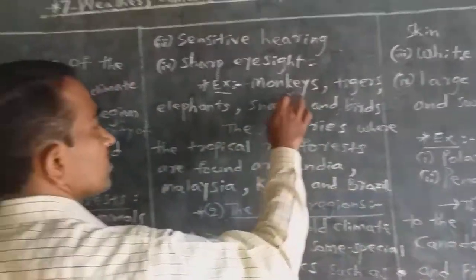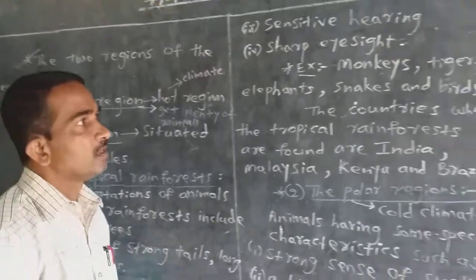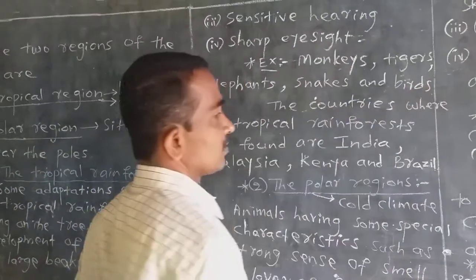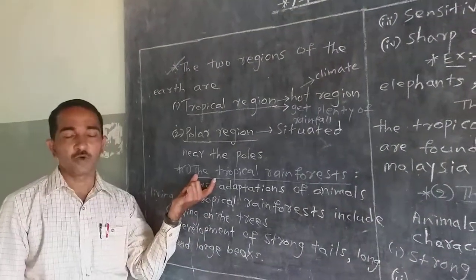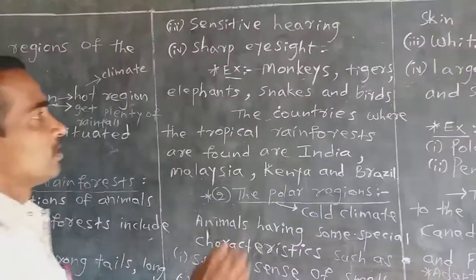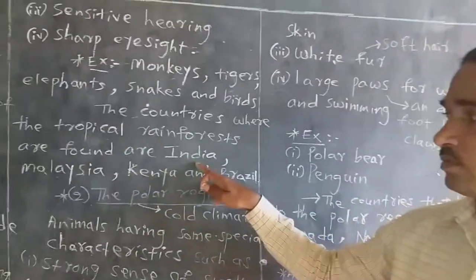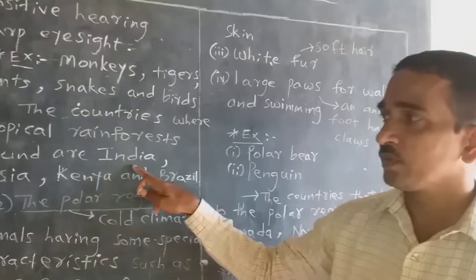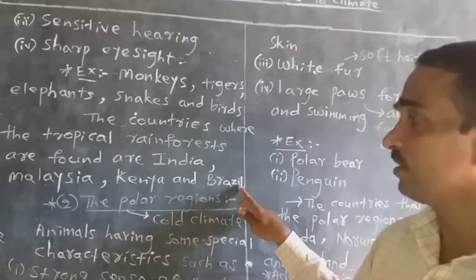Examples for the tropical rainforest: monkeys, tigers, elephants, snakes and birds. These are the animals present in the tropical rainforest. The countries where the tropical rainforests are found are: first one India, second one Malaysia, Kenya and Brazil.